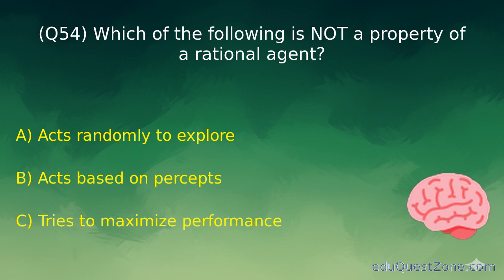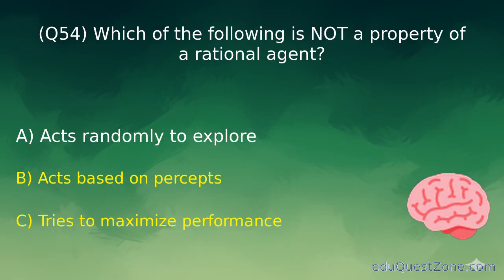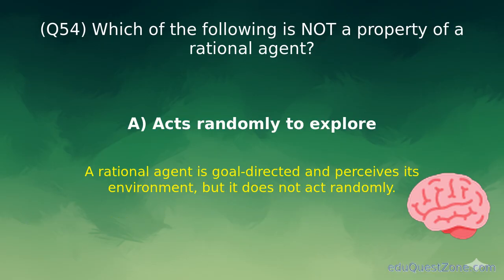Question 54. Which of the following is not a property of a rational agent? Option A. Acts randomly to explore. A rational agent is goal-directed and perceives its environment, but it does not act randomly.